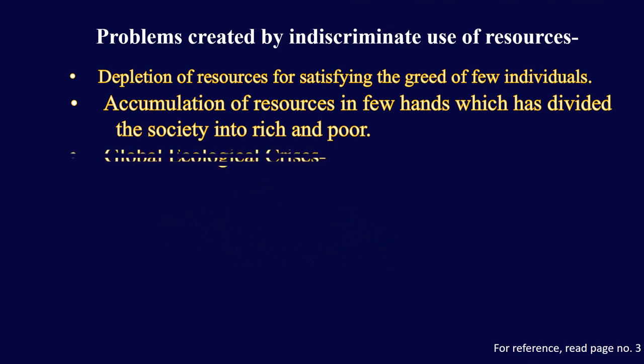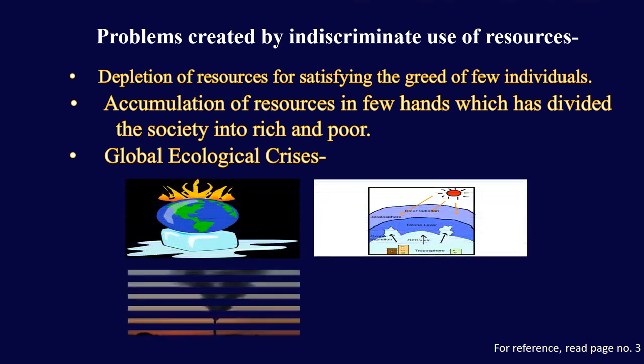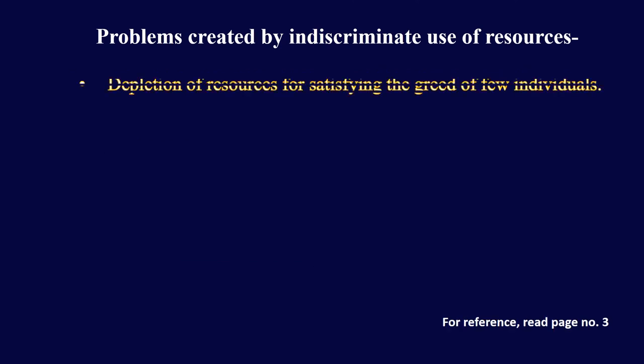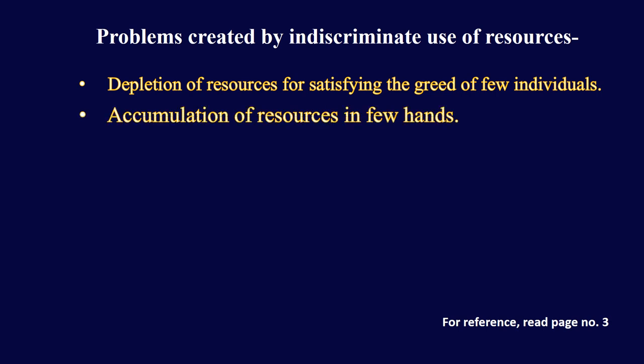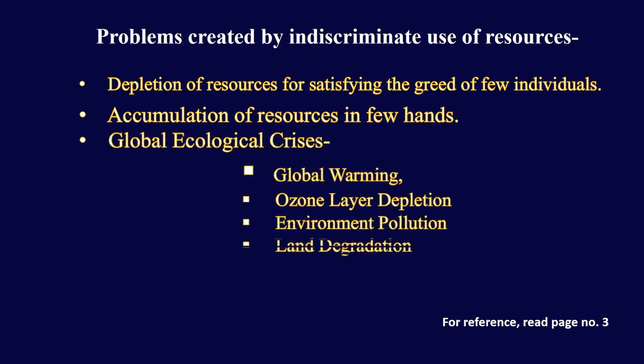And the third problem due to overuse of resources is global ecological crisis like global warming, depletion of the ozone layer, environmental pollution, and land degradation. So these all are the problems we are facing due to overuse of resources or indiscriminate use of resources. So you can write in short, depletion of resources for satisfying the greed of few individuals, accumulation of resources in few hands, and global ecological crisis such as global warming, ozone layer depletion, environmental pollution, and land degradation.